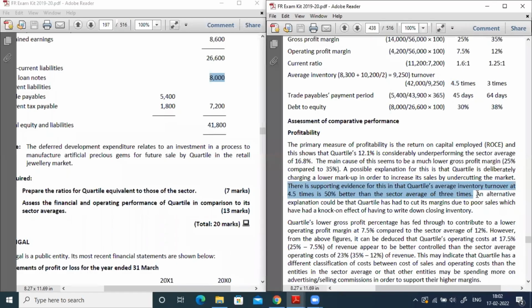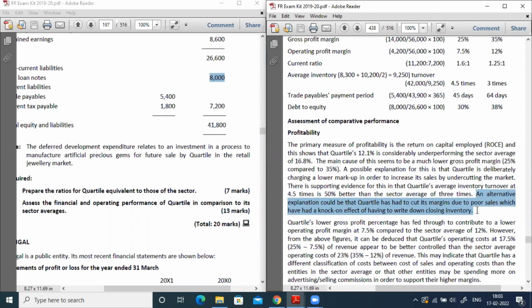Now, alternatively, one more statement. An alternative explanation could be that the quartile has had to cut its margin due to poor sales, which have had a knock-on effect of having to write down closing inventory. So the company, in order to come out of the poor sales, might have forcefully decreased their profit, because no company will intentionally minimize their profit margin.